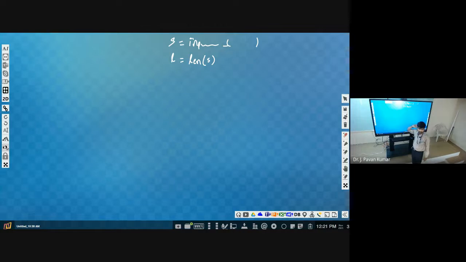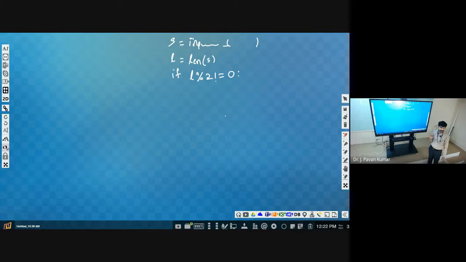L should be odd. If it is odd, then only we will print. So if L mod 2 is not equal to 0, that means it is odd length.